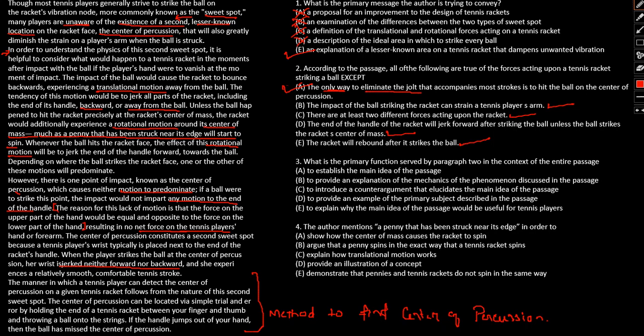I'm just reading out the keywords: center of mass, penny example. So more or less force related. We are more or less talking about the mechanics in the second paragraph.